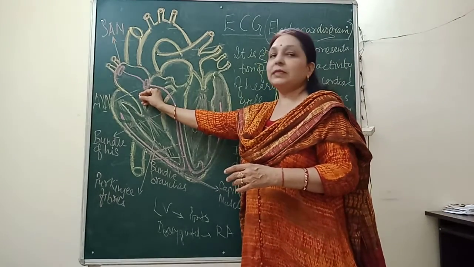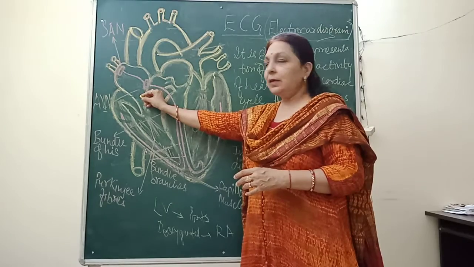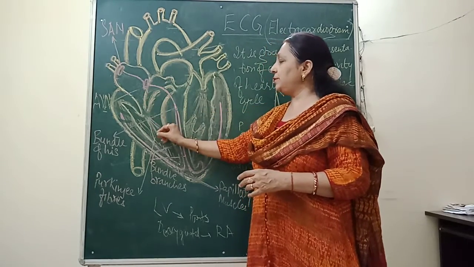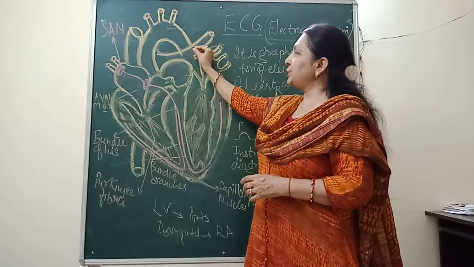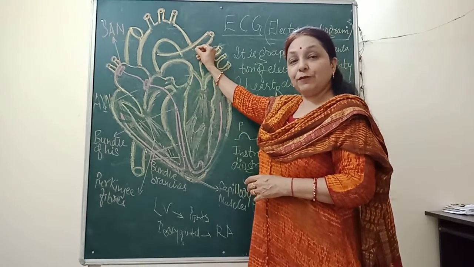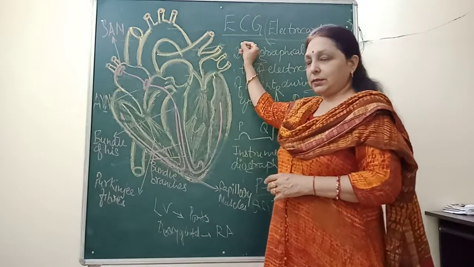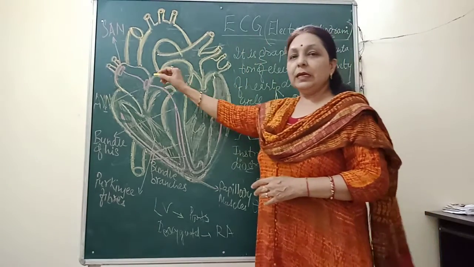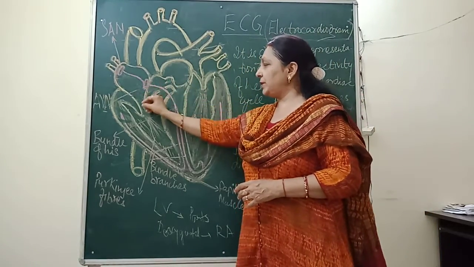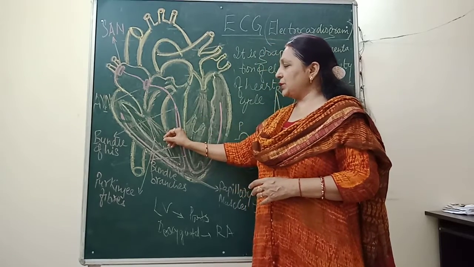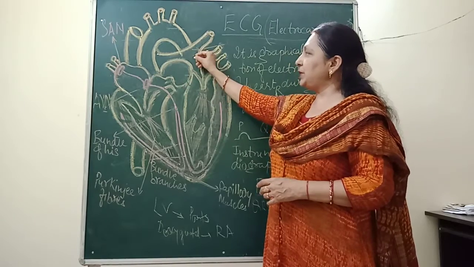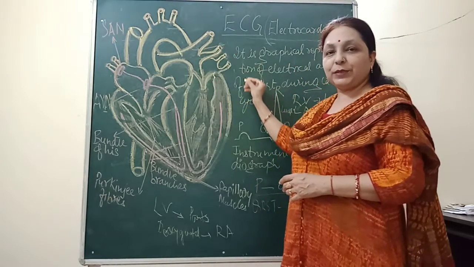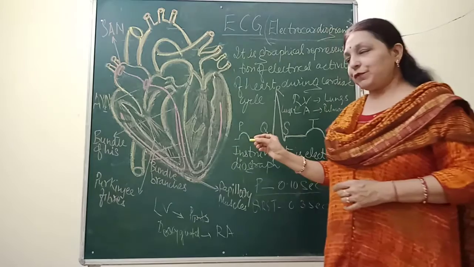The right ventricle receives the deoxygenated blood, and after receiving it, it transfers it to the pulmonary artery, and from the pulmonary artery to the lungs. I am repeating, this right ventricle has the deoxygenated blood, which goes to the pulmonary artery, and from the pulmonary artery to the lungs for purification.